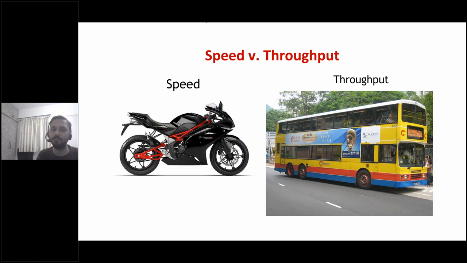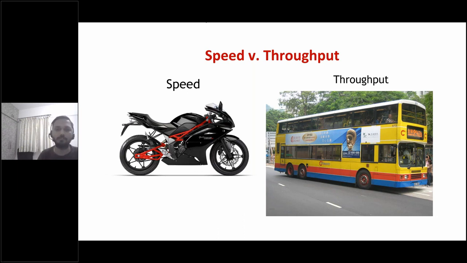In that case, if I had two bikes, three bikes, four bikes, maybe six of you can go together or eight of you can go together, but it has its own limitation. Instead of that, I can choose a bus, and a bus is much more efficient because it can take all of you together. It is slower as compared to a bike, but one thing is that it can take all of you. That's why GPUs are also called throughput based architectures, and the CPUs are also called latency optimized architectures.